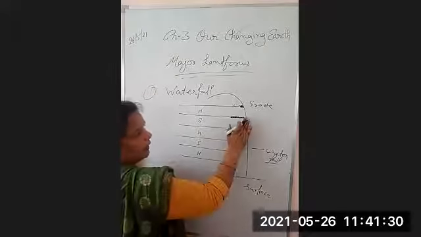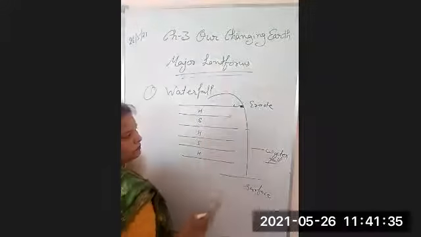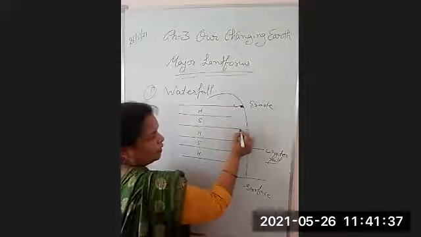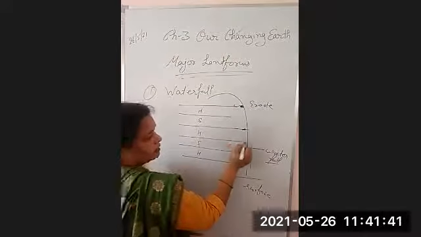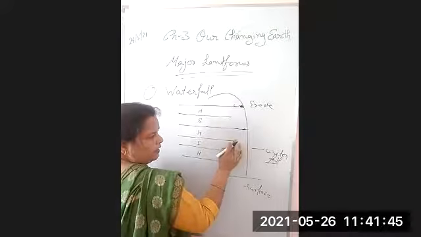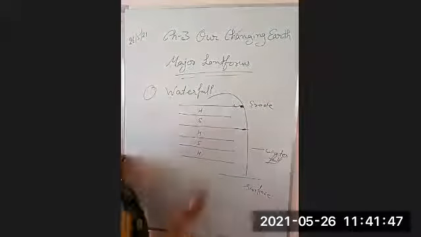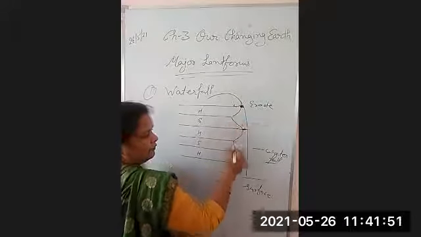What would happen? This part will go back. Again, there is a hard rock. It will erode it a little bit, while the soft rock will be eroded more. So each part will go back. So there is a creation of this type of waterfall.